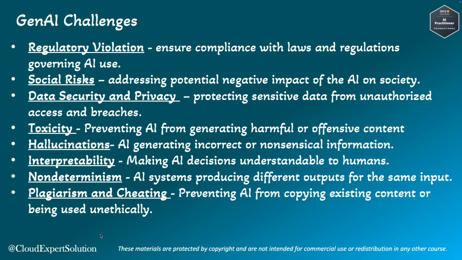Last but not least, plagiarism and cheating. That means we need to prevent AI from copying existing content or being used unethically. As an example, we need to ensure that AI-generated academic papers or creative works are original and not plagiarized from existing sources.